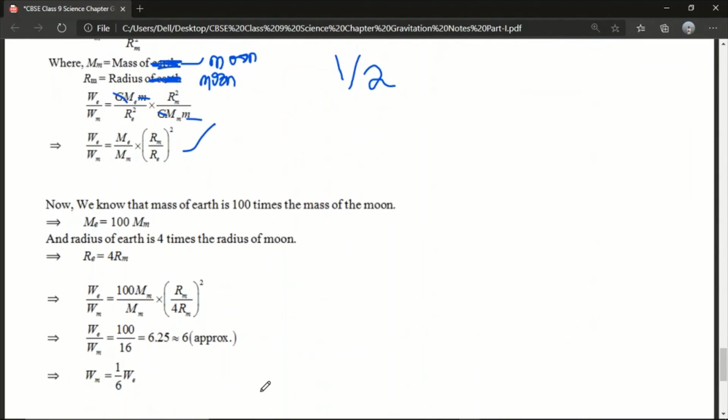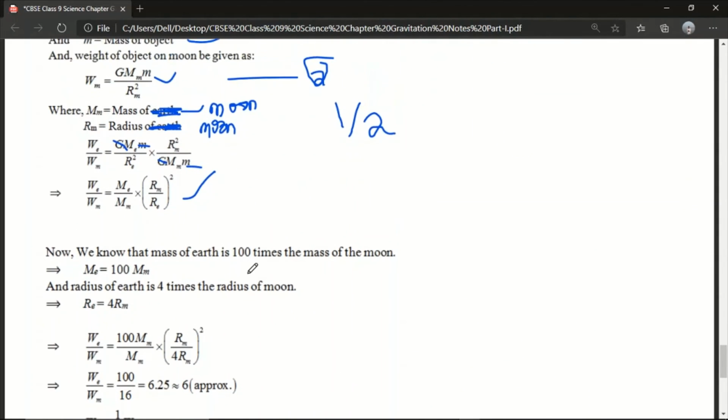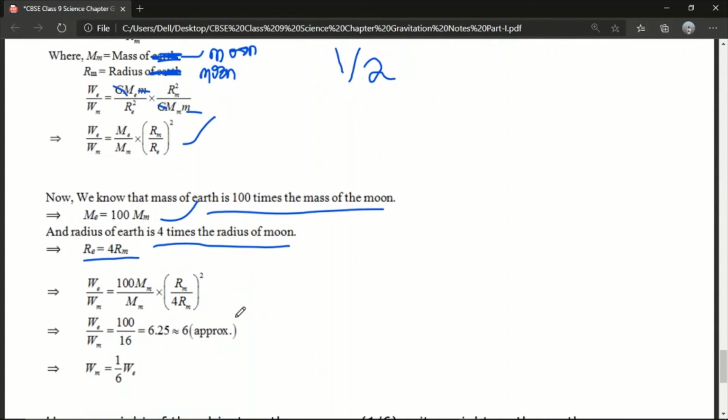So next, already I have told you the mass of the earth is equal to 100 times the mass of the moon. Okay, so remember this point, the mass of the earth is 100 times the mass of the moon, and radius of earth is 4 times the radius of the moon.